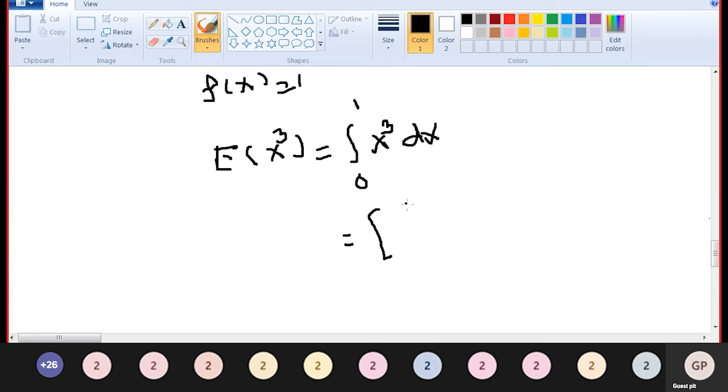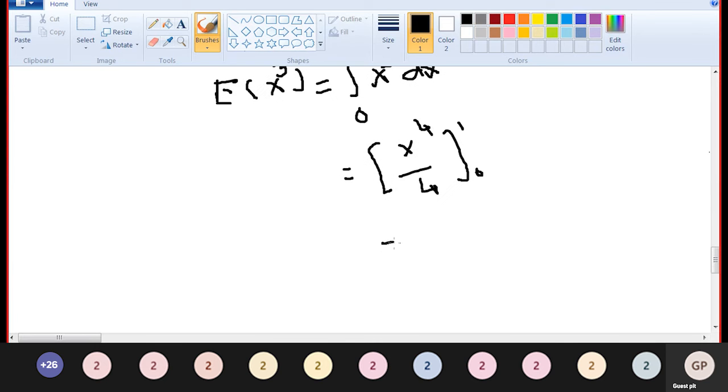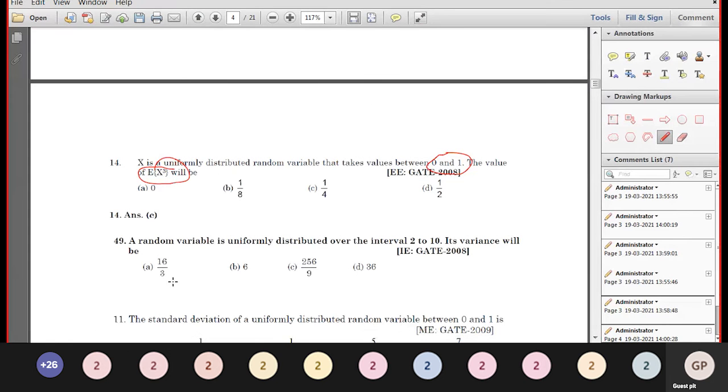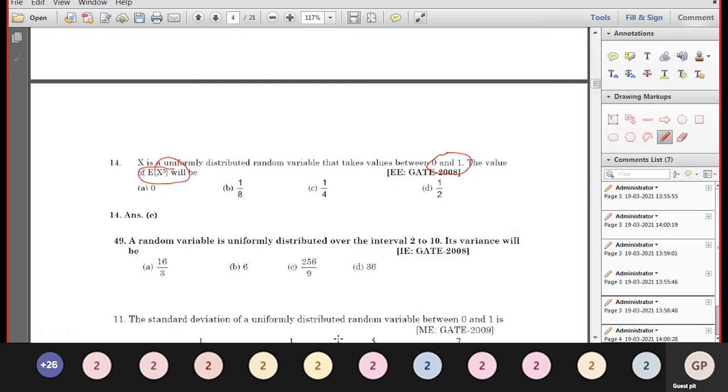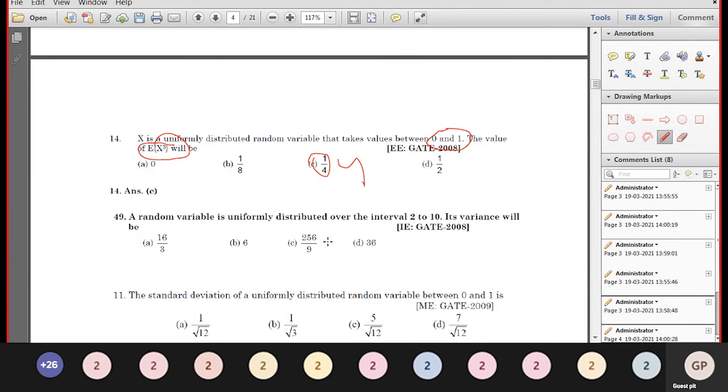Integral of x cube is x to the power 4 divided by 4, from 0 to 1. Put in the upper limit 1 by 4, lower limit 0. So expectation of x cube equals 1 divided by 4. Option C is the correct one.